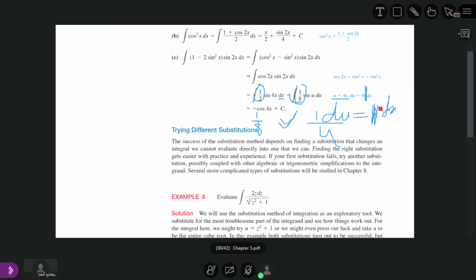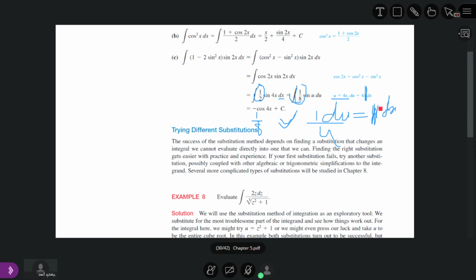We shift dx to the other side by cross multiplication, so du is equal to 4 dx. After that we divide both sides by 4, so 1 over 4 du is equal to dx.